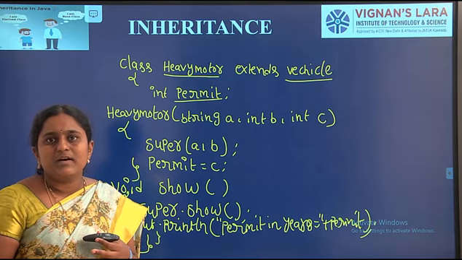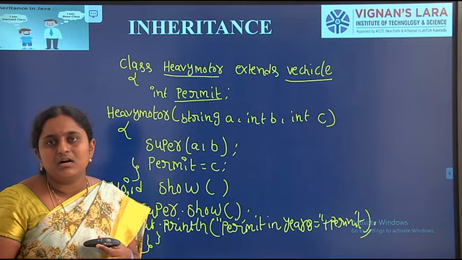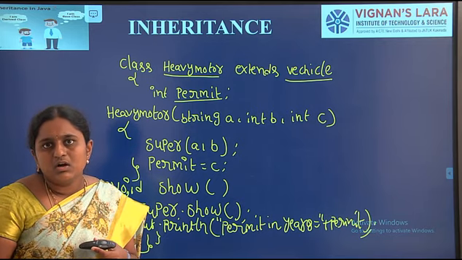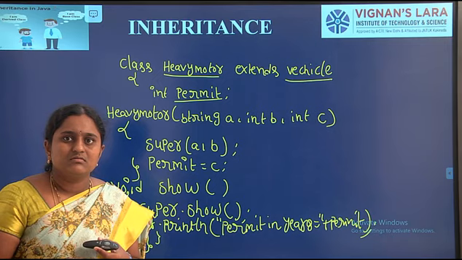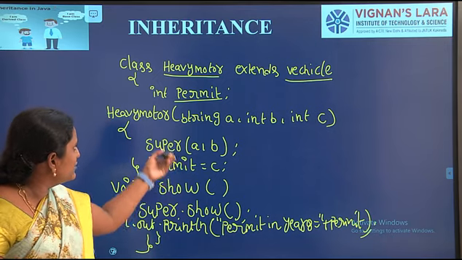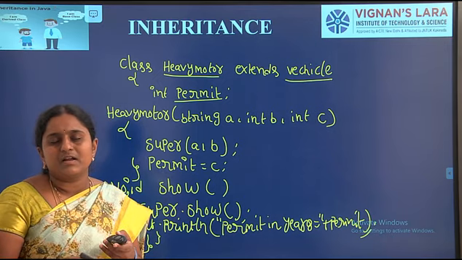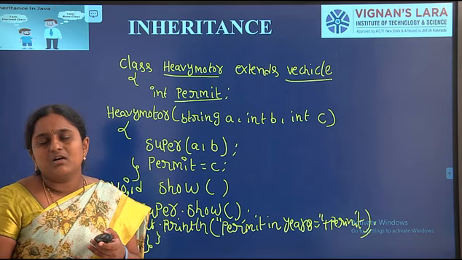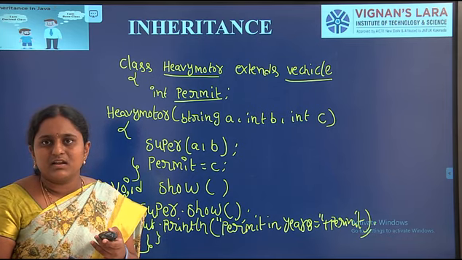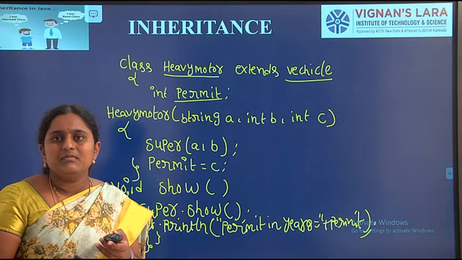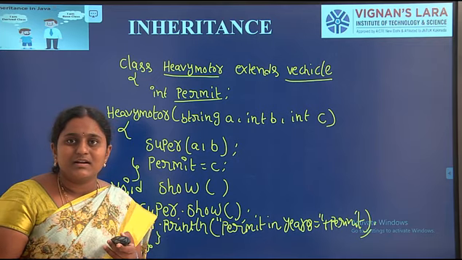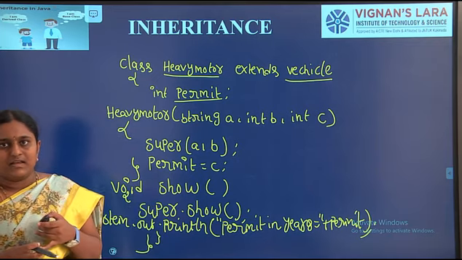Permit in years. For example, if any failure is there, it will be fixed free of cost. That's why we use permit. For example, I am purchasing one vehicle, Pulsar or any vehicle, a car. What is the warranty of that particular vehicle?